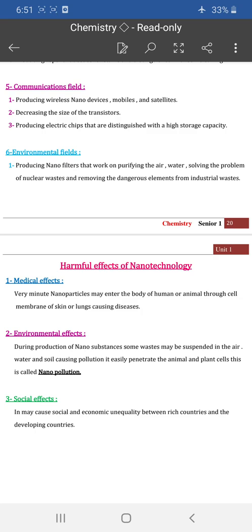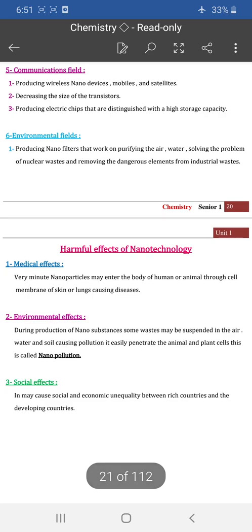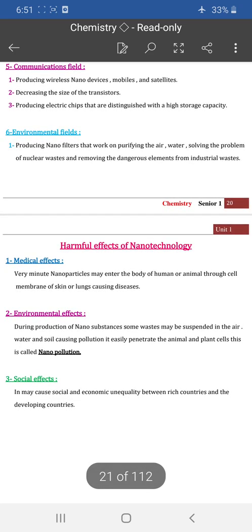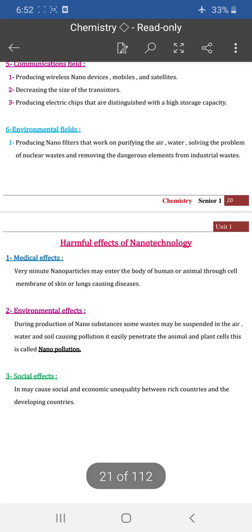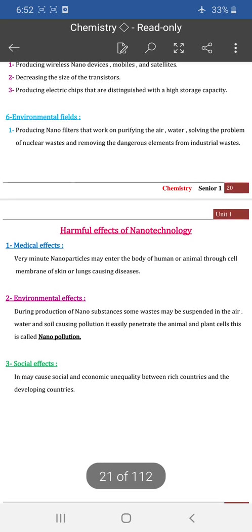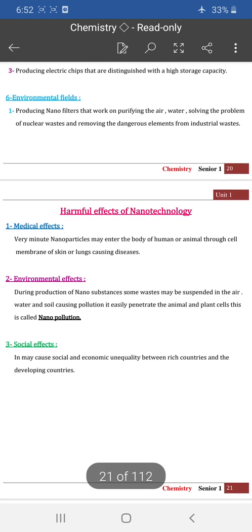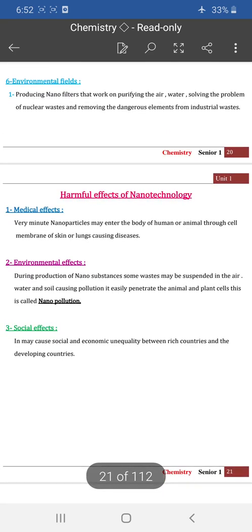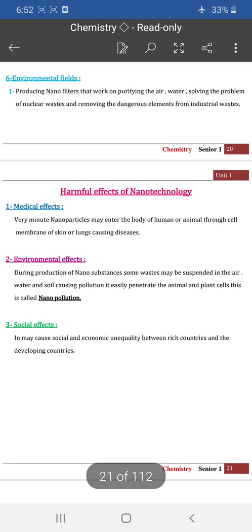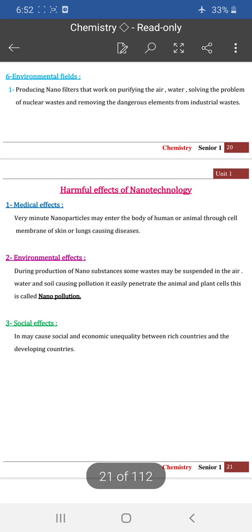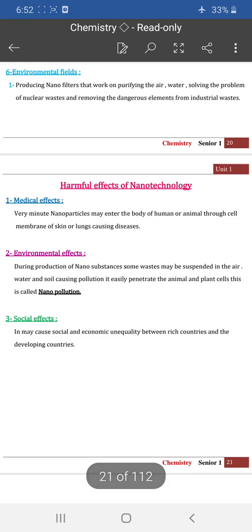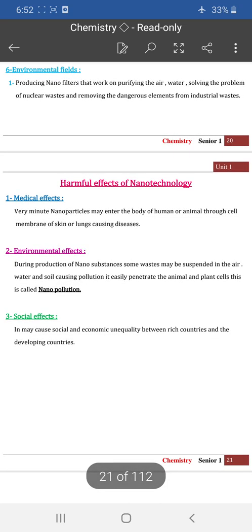The use of it in the communication field is in production of wireless nano devices and mobile satellites, and decreasing the size of transistors and producing electric chips which have high storage capacity. Also in the environmental field, producing nano filters that work on purifying the air and water, solving the problem of nuclear waste, and removing dangerous elements from industrial waste.